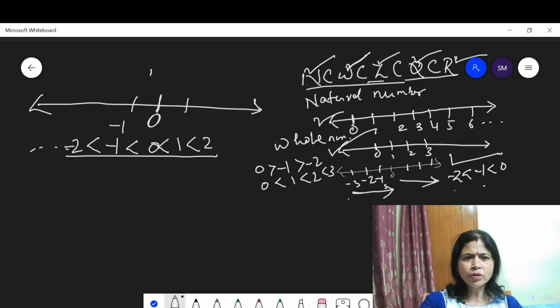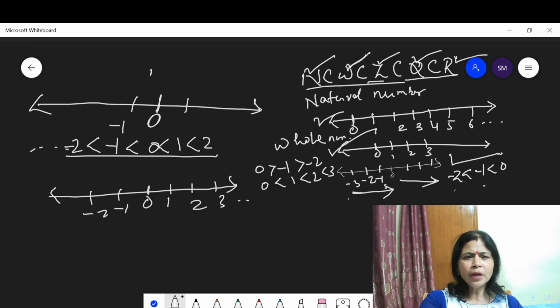Now think about how you can represent a rational number on a number line. Suppose this is a number line and 0 is in the middle. In the same way, the right side is for positives, 1, 2, 3 in this way, and the left side is for negatives.